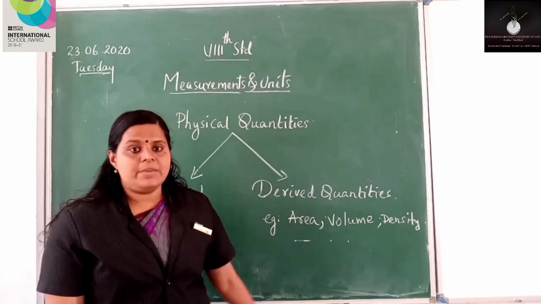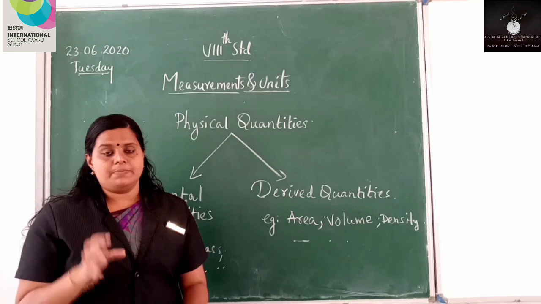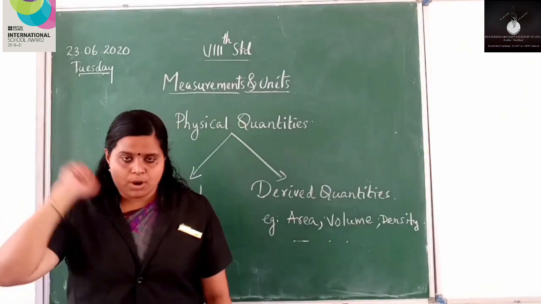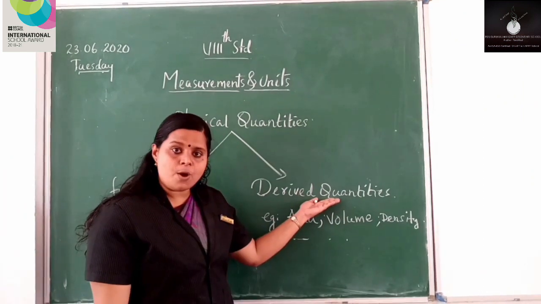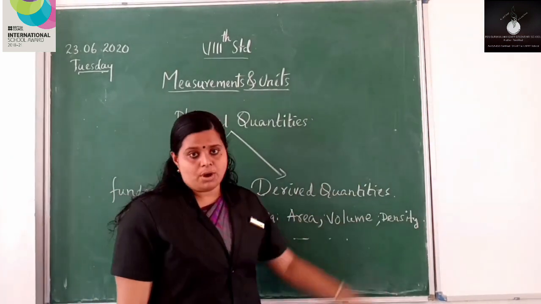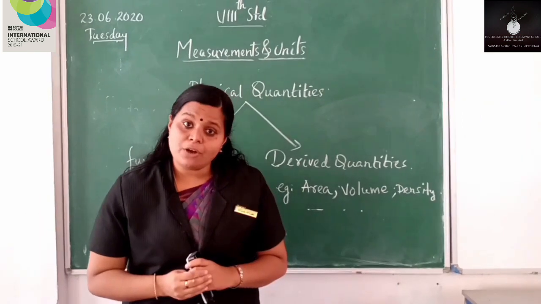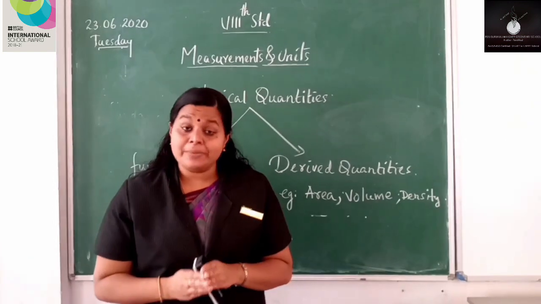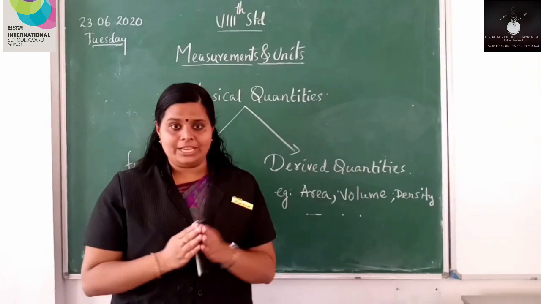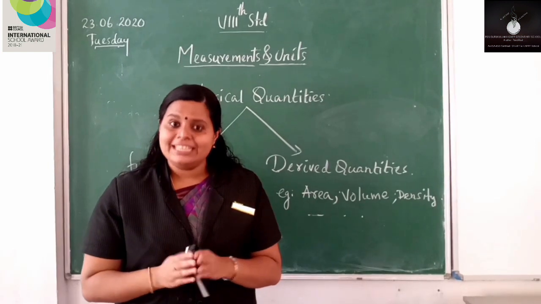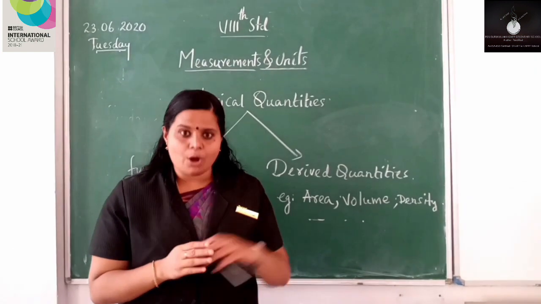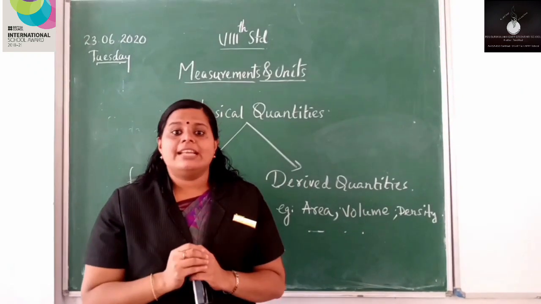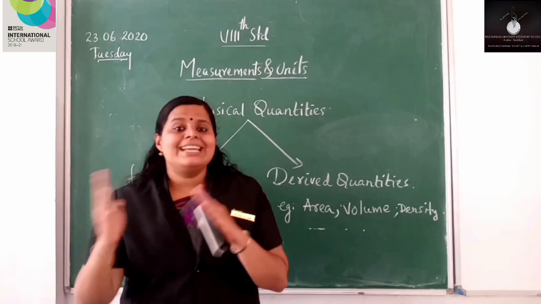So fundamental quantities means these are the basic quantities. Basic quantities means which is independent, which is not dependent on other quantities. Derived quantities are dependent on other quantities. Since there are two types of quantities, we have two types of units, fundamental units and derived units. Mithilesh, are you listening? Already we have learned about two types of quantities. So there are two types of units, that is fundamental units and derived units.